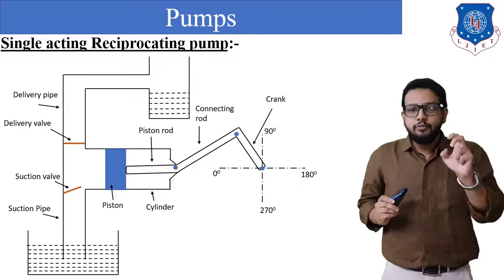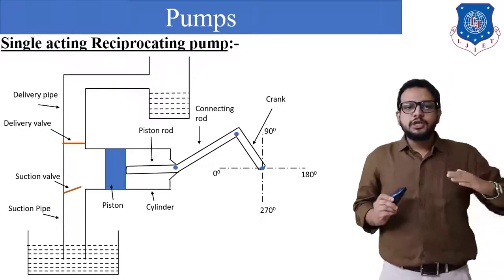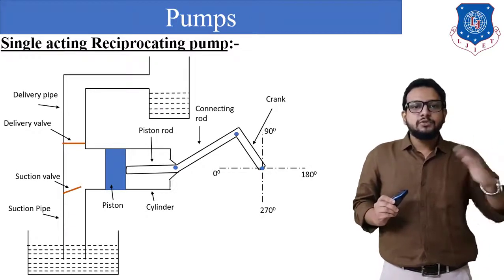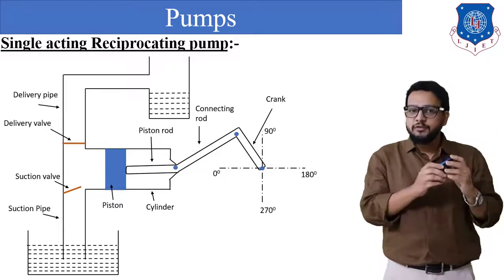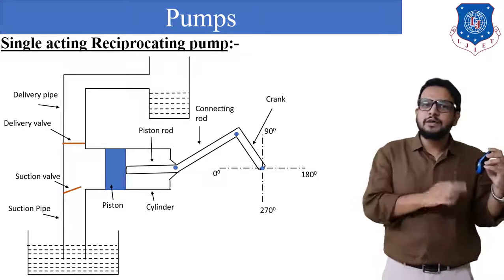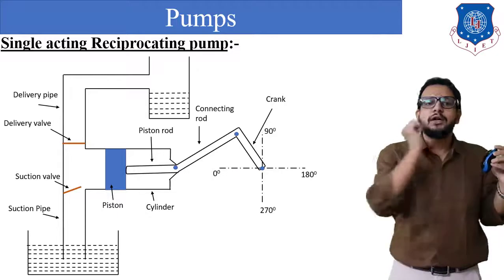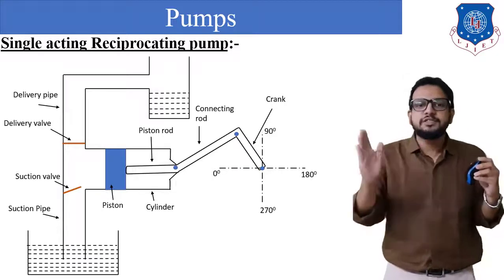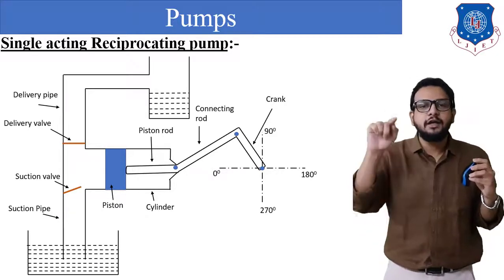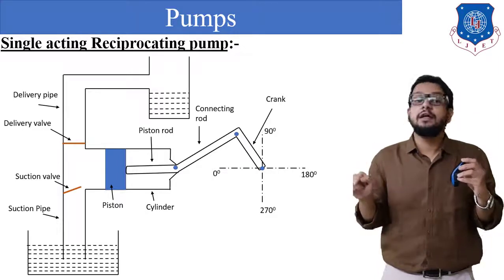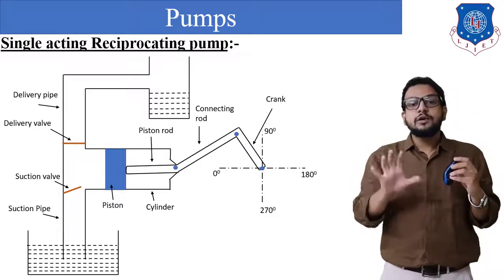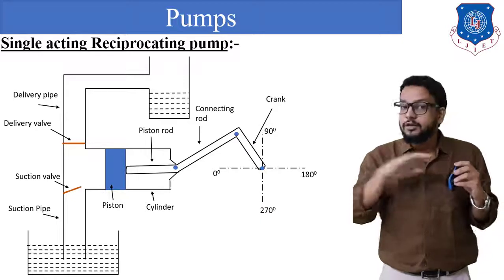Because of the vacuum creation, that is zero pressure, the suction valve will open, and as soon as the suction valve opens, due to pressure difference, water which is present in the sump will be lifted up and will enter into the cylinder till the piston reaches its outer dead center position and the crank reaches its 180 degree position. This is our suction stroke which has been completed.